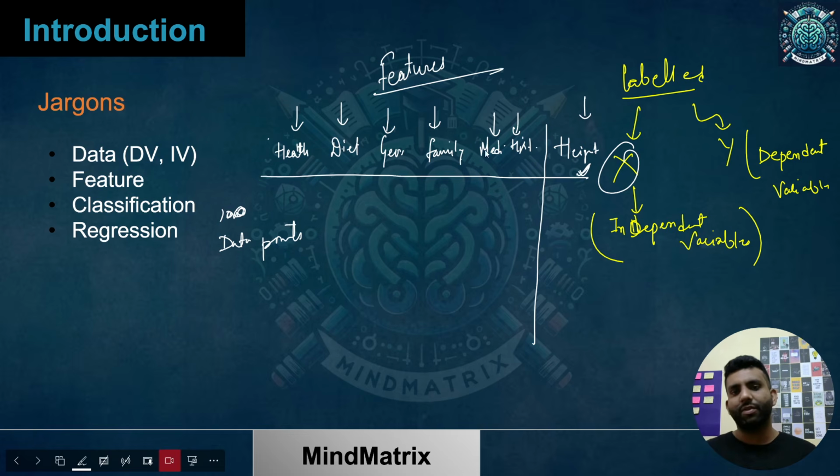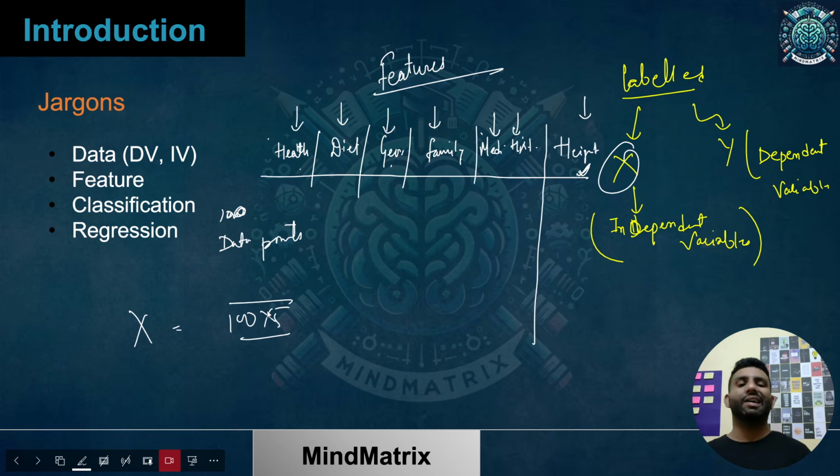Medical history is 1 complete. So 5 features. Then what is going to be my dimension of X? X would be a 100 cross 5 matrix. And Y is going to be 100 cross 1. It is going to be a vector because there would be 100 data points.